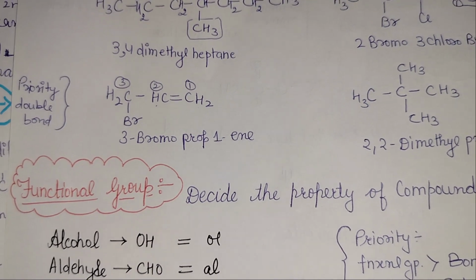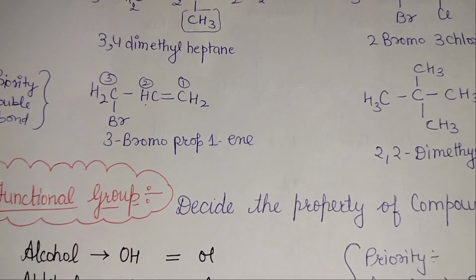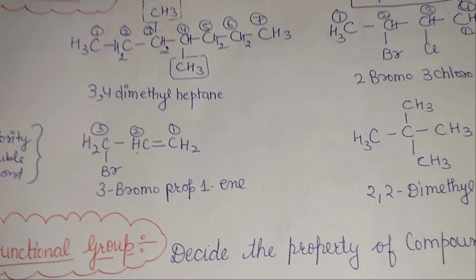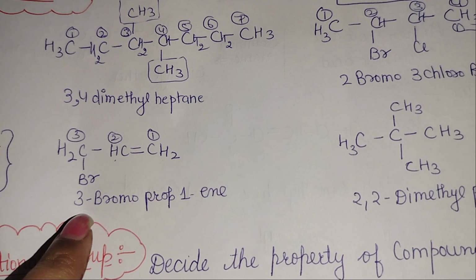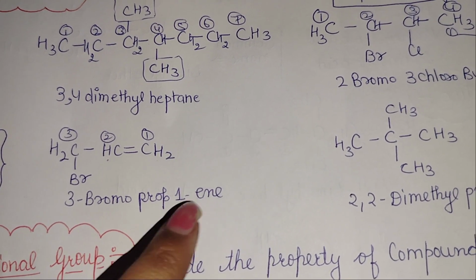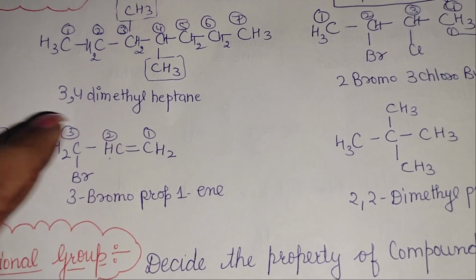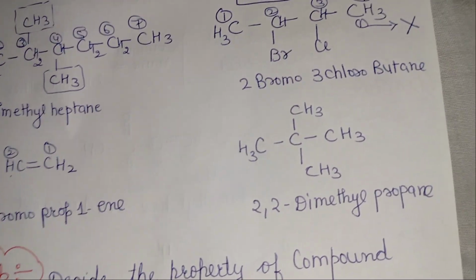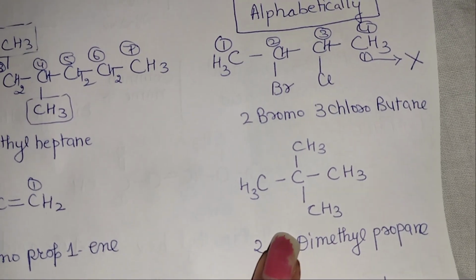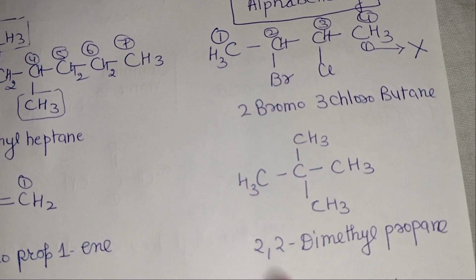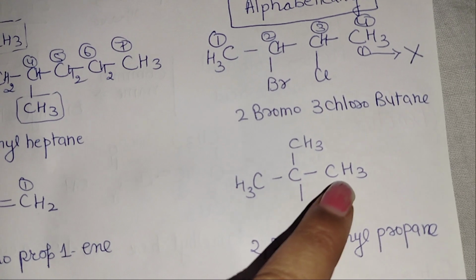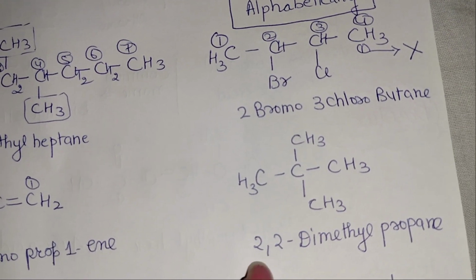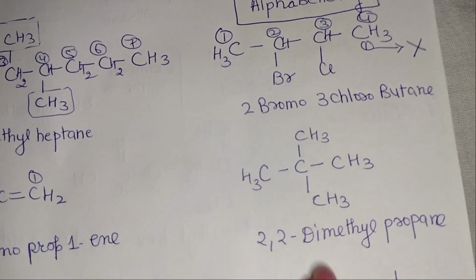All right, and if we have a double bond and a substituent, then we give priority to the double bond, and here the name becomes 3-bromo prop-1-ene. All right, the counting of carbon starts from the double bond, not from the substituent. And look at this structure. If we have such a condition, 1, 2, 3, at position 2 we have 2 methyl groups, so we write 2,2-dimethyl propane.